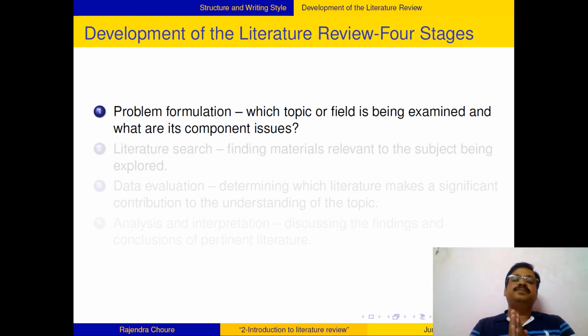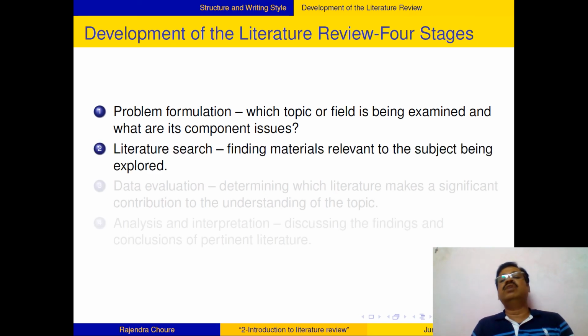There are four stages. The first stage: you will not do a literature review just for fun, just to kill your time. You will do your literature survey with a particular, specific focus on your topic. Therefore, your topic should be well defined: in which topic or which field you are going to examine, and what its component issues are. Therefore, before starting your literature review, you should have a very large body of basic knowledge with you. Knowledge can be basic or can be towards a certain depth also, but that knowledge should be used to define a problem, and then only your review will be on the focus topic.